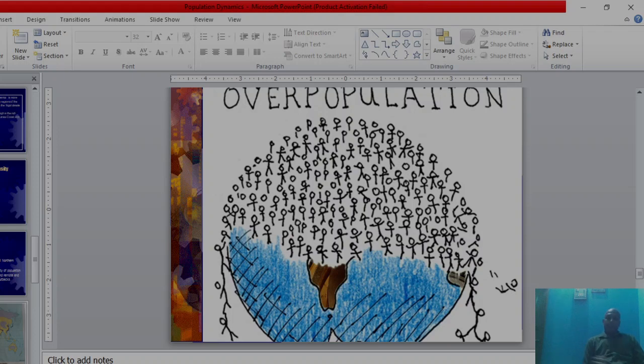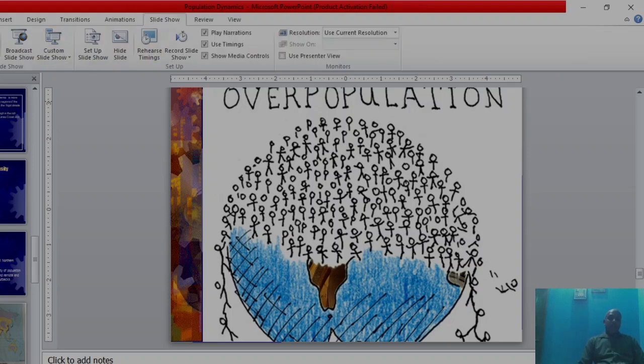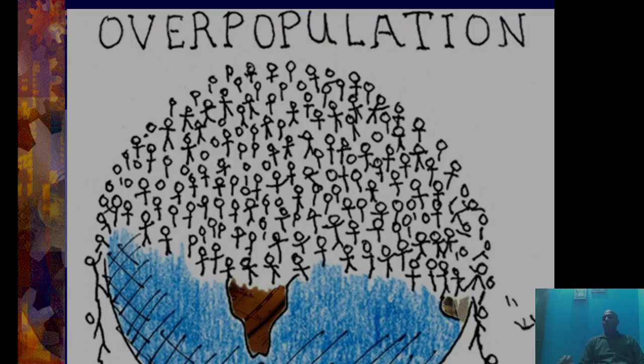Definitely, if any place in the world has a high density of population, it is in that situation where overpopulation occurs.